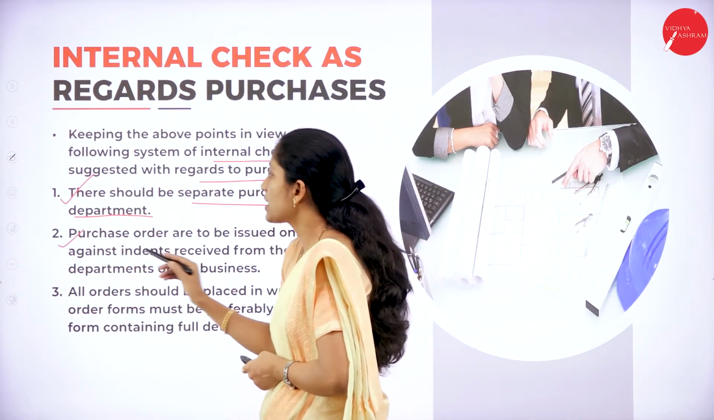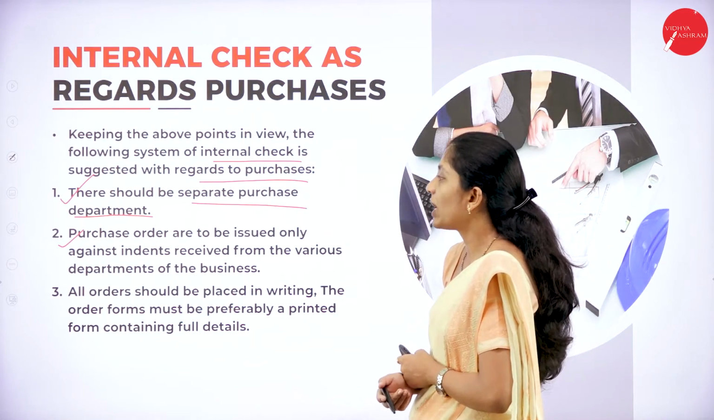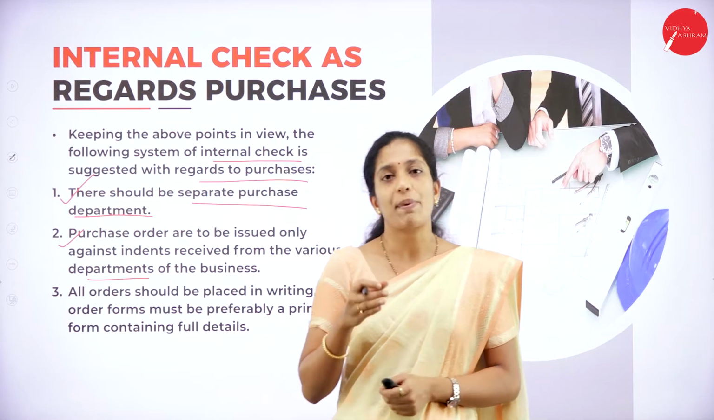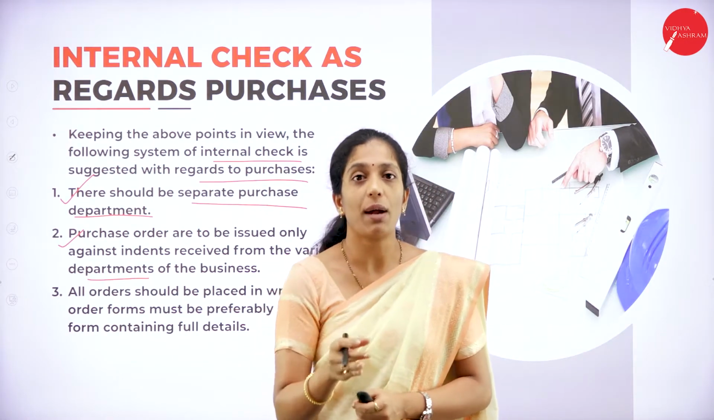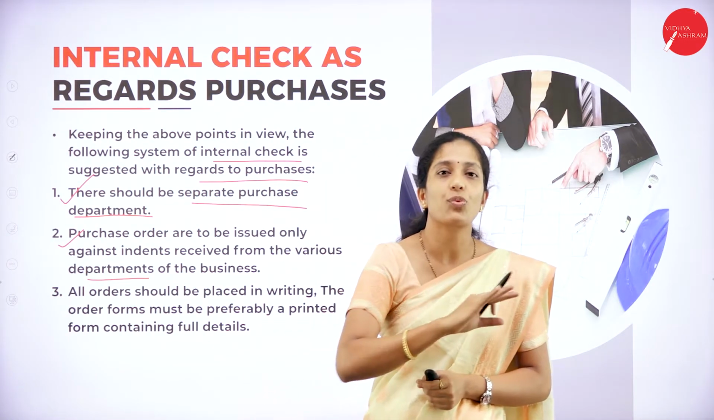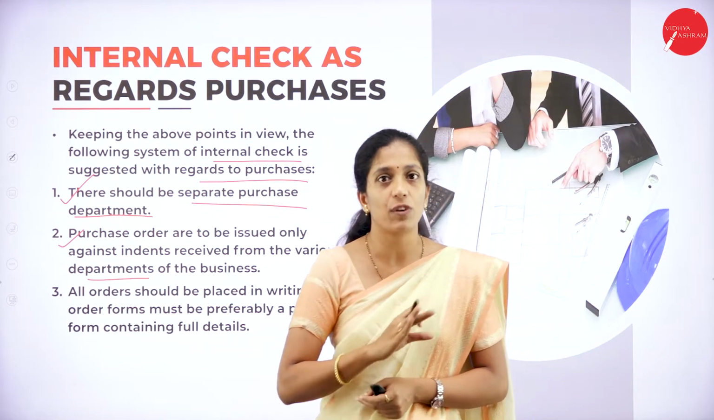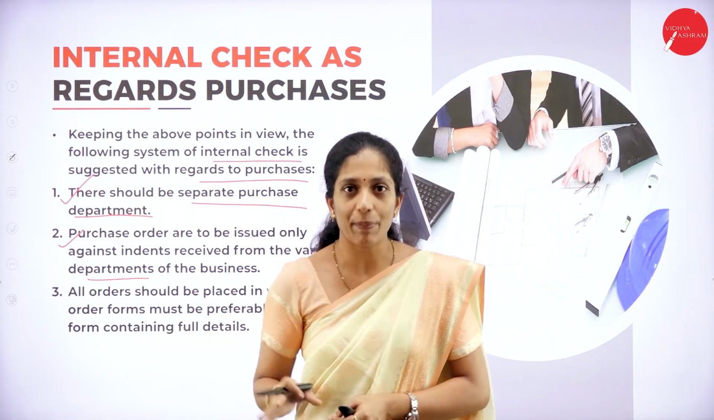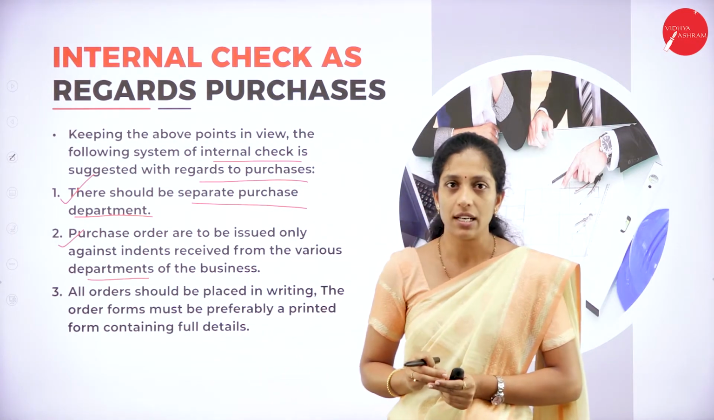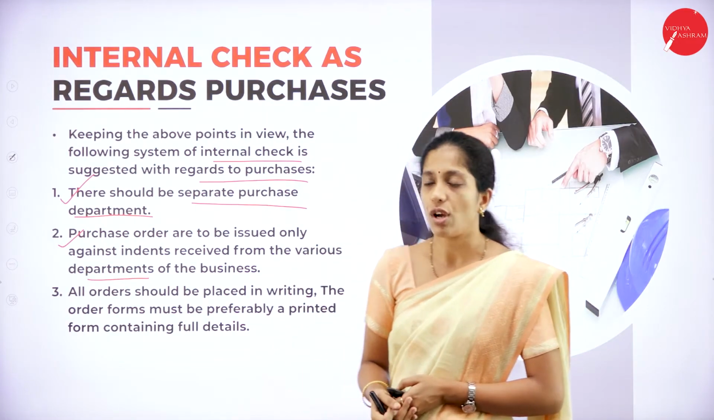And the second point is purchase order to be issued only against intent received from the various departments of the business. Now, how will the purchase department come to know about the requirement of the products by the organization? That is the items or the requirements which are given by various other departments. So all other departments will not purchase the goods. They tell the purchase department the requirement of each and every department, so that the purchase department will make an order for purchase of goods.